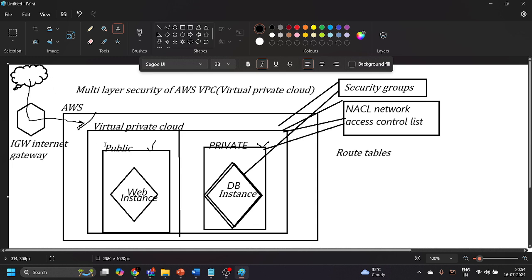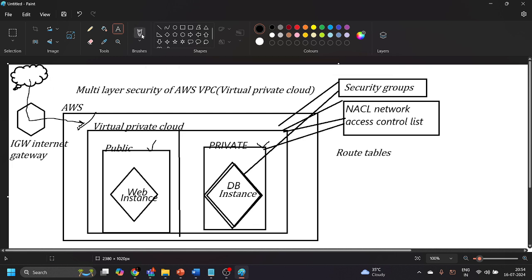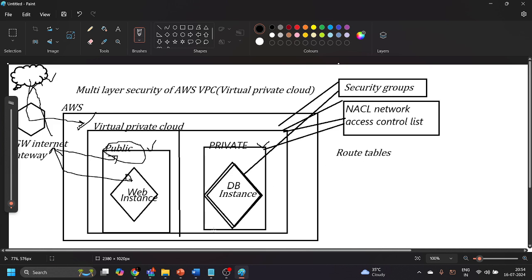In this particular case, suppose this public subnet wants to communicate with the public internet, what will be the destination for this public subnet? The destination will be the internet. And what will be the path? What will be the target for this public subnet? The target should be the internet gateway, which means if someone sitting inside this public subnet wants to connect to the public internet, the request first hits the internet gateway device and then it goes to the public internet. So this is the path or route you have to define inside the route tables.